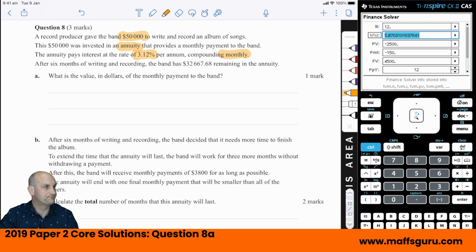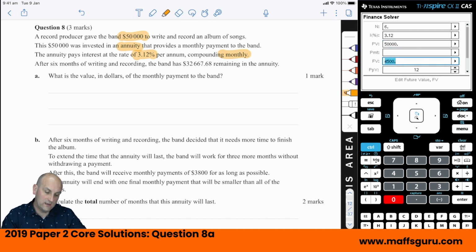Okay, so let's go back to this again. $50,000 invested in an annuity that provides a monthly payment after 6 months. The interest rate was 3.12. Principal value: the record producer gave the band $50,000 to write. So they got $50,000. We don't know what the payment's going to be.